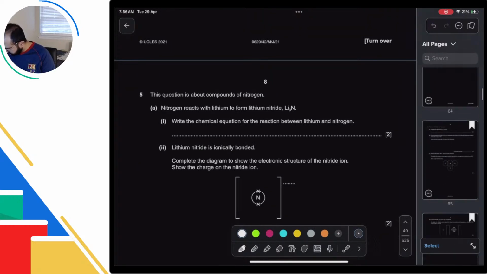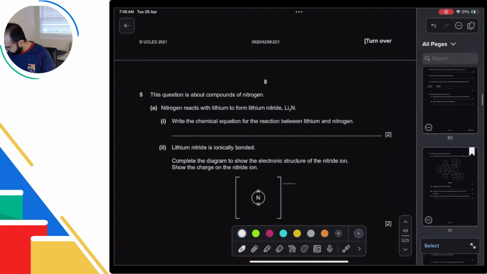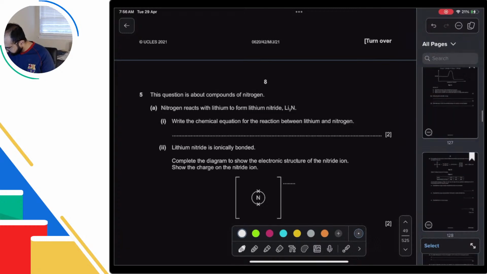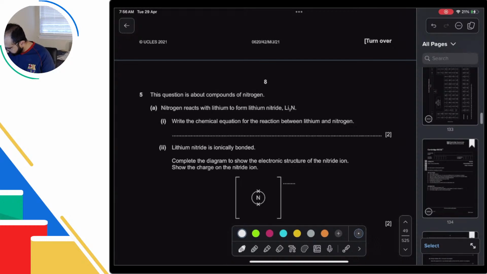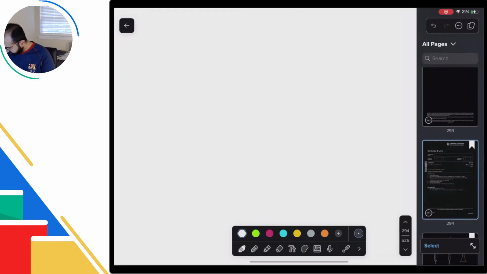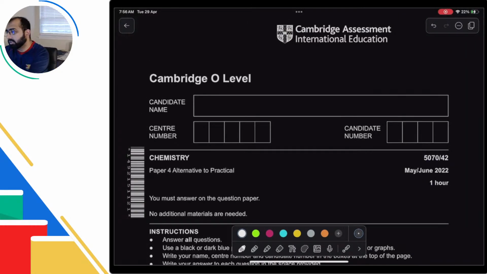So this is IGCSE. Okay, so this is May, June 2022. Alright, so let me look at which questions I needed to do for this one. Okay.